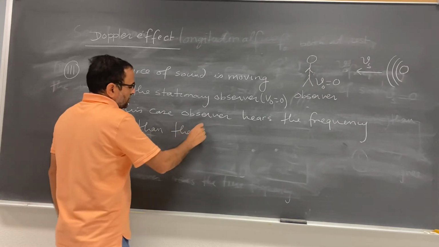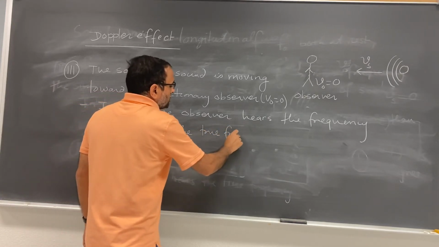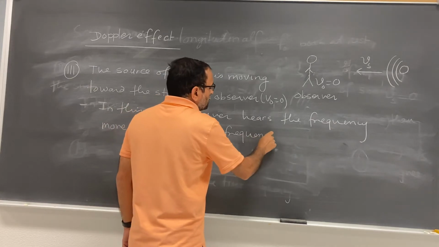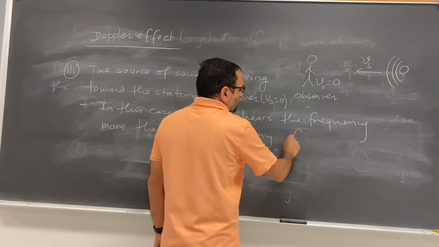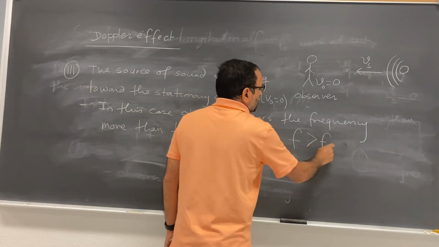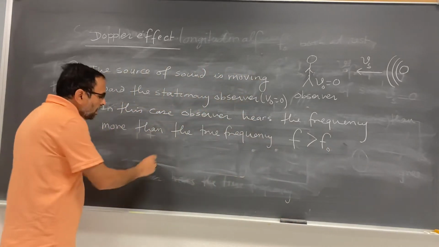That means the observed frequency f is bigger than f of 0. This is what happened. So what is the observed frequency then?